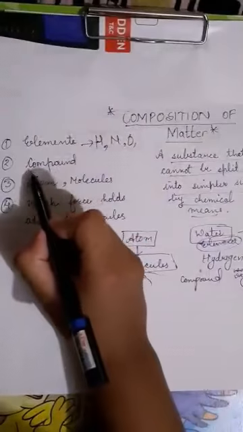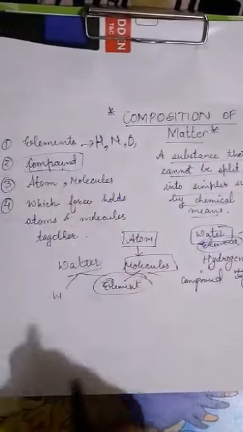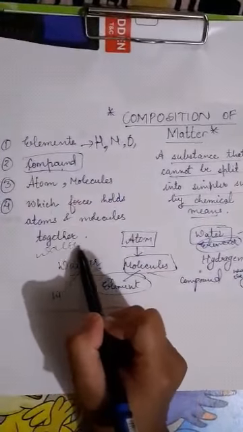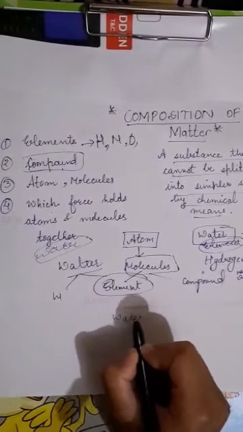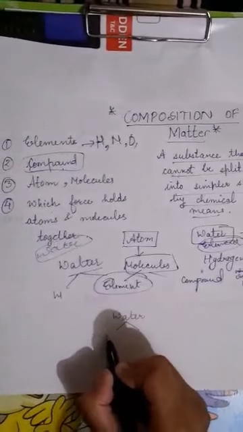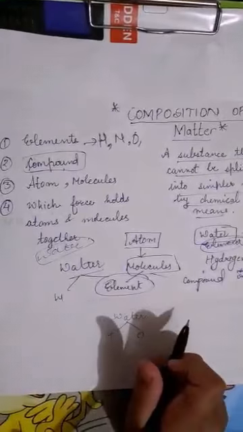Now comes the compound. What is a compound? As I gave the example of water, we can split water into hydrogen as well as oxygen.